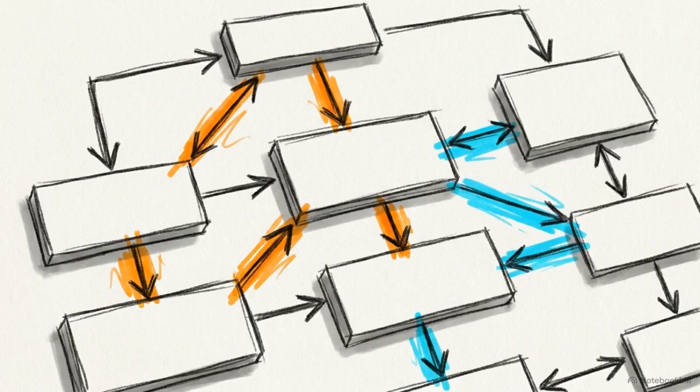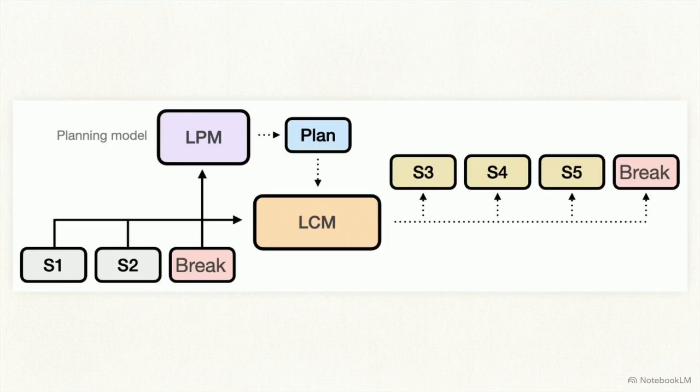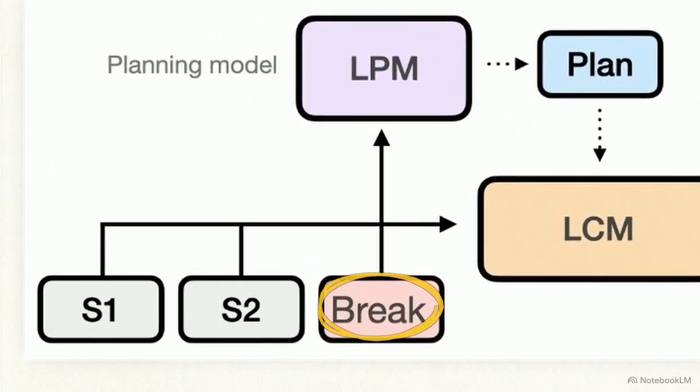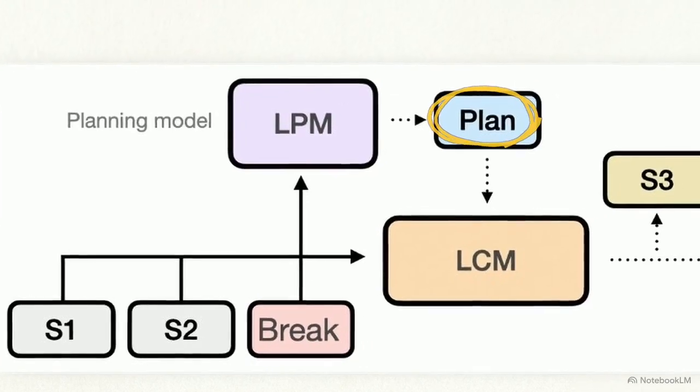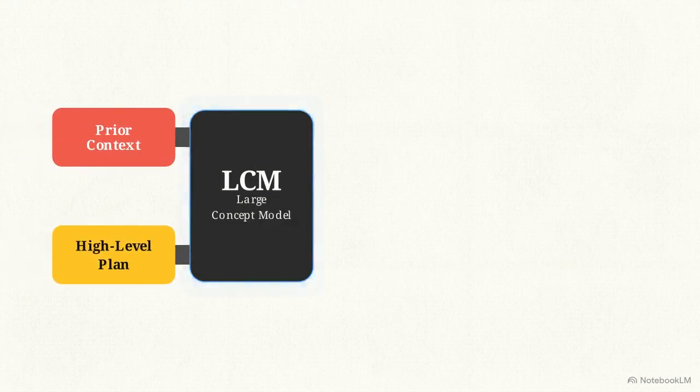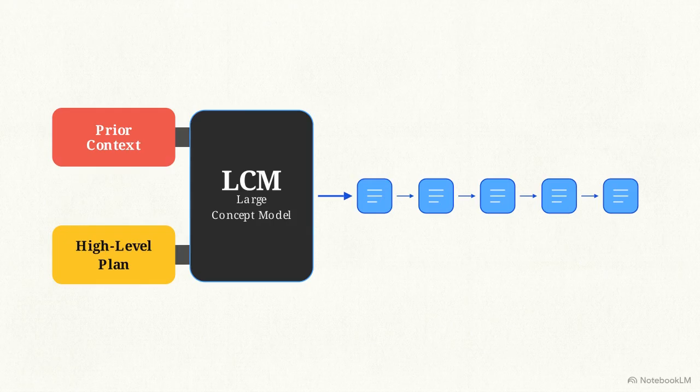With the mechanics of sentence prediction established, the concept-level architecture can be extended to enable native structural planning. This chart details the LPCM, designed to maintain logical coherence over long-form tasks. It predicts a break concept to define a paragraph boundary. Next, a planning model predicts a plan concept, a summary vector dictating the trajectory of the next paragraph. The subsequent sequence of sentence concepts is then generated based on both the prior context and this explicit high-level plan.